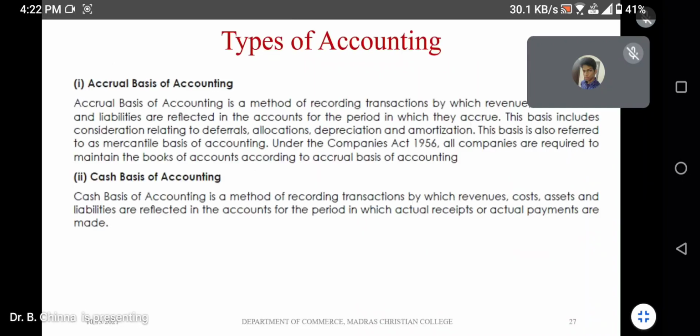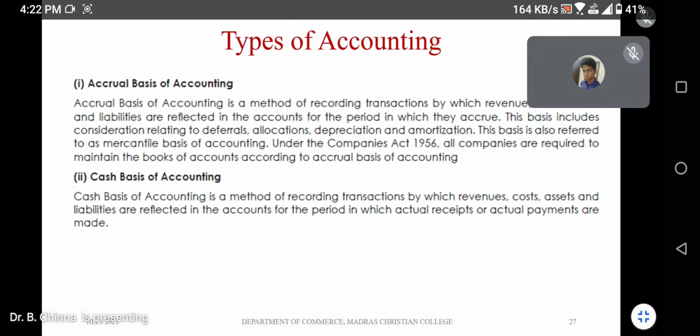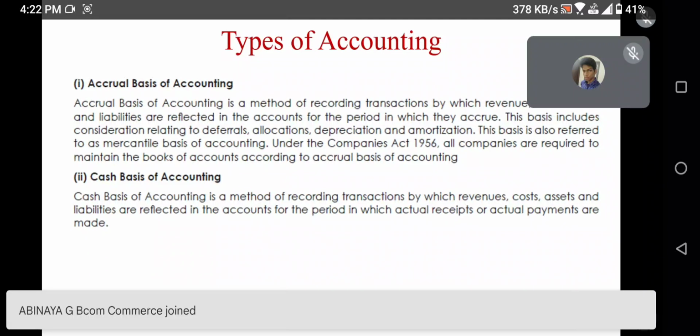Equation, I guess. And today we just see what are the types of accounting and branches of accounting, and what else in the theory part. An accounting process. Then we shall just have a small discussion and leave. So when coming to types of accounting, there are two types. One is accrual, another one is cash basis.